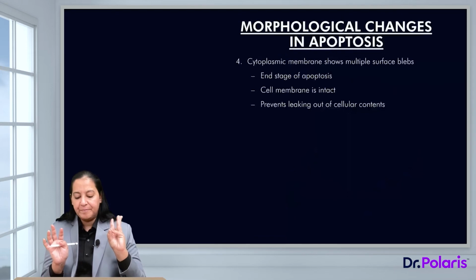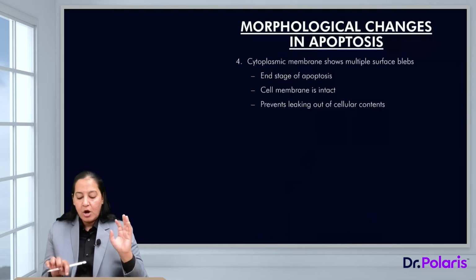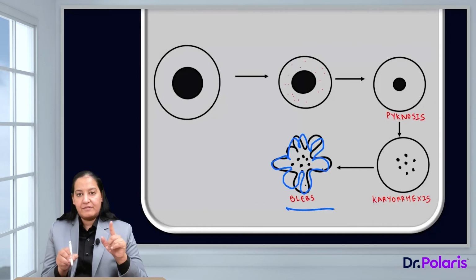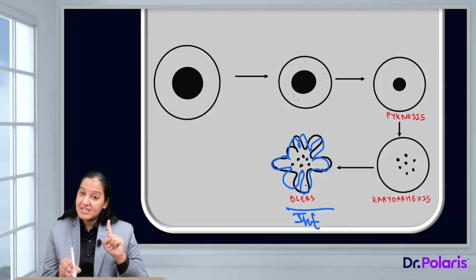The fourth change is on the cell surface. On the surface, multiple blebs are formed. Can you appreciate here? Blebs. Appreciate the blebs here. These are the blebs. So multiple blebs are formed on the surface. But the plasma membrane is intact. There are no defects in the plasma membrane. No, the plasma membrane is still intact.